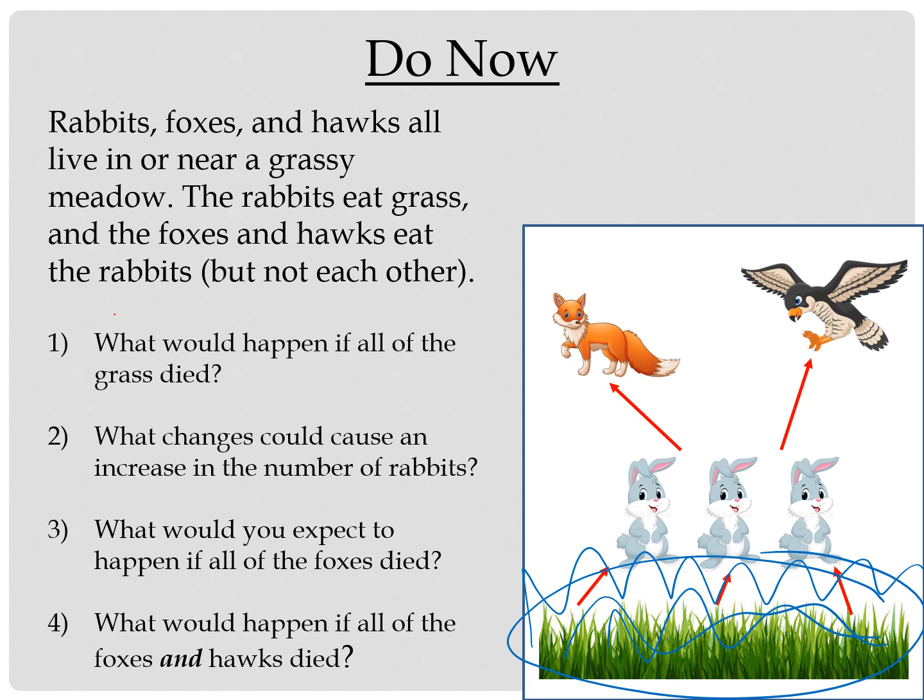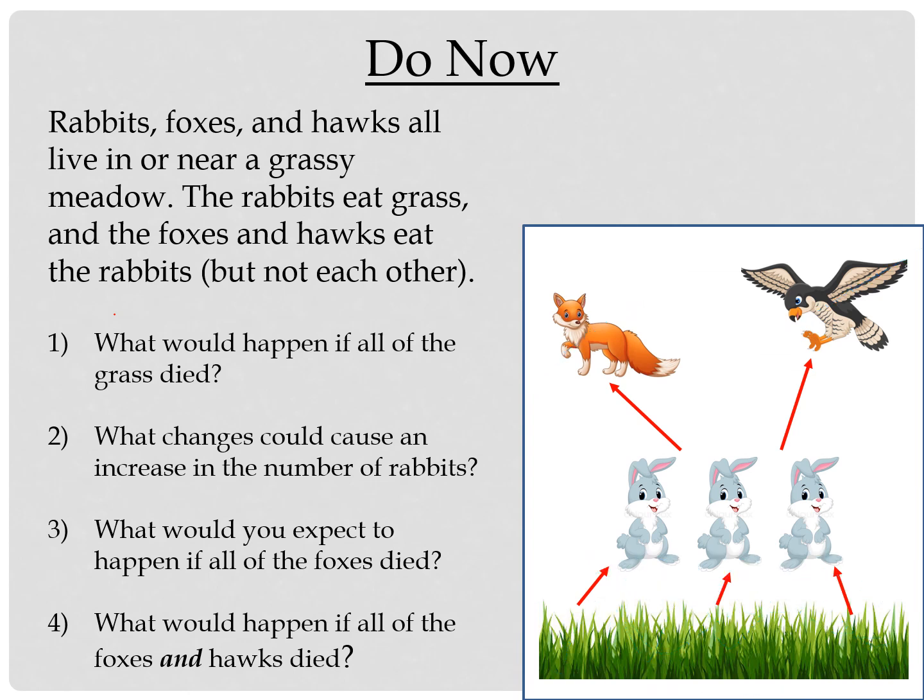What could we do maybe on the top here? If we make more of the hawks and foxes, that would hurt the rabbits. That would not lead to an increase, right? But what if a hunter comes or something bad happens and the hawks and foxes now decrease in numbers? There'd be fewer of them eating the rabbits, so that should make a difference to let the rabbits get a little bit more prominent in the area, right?